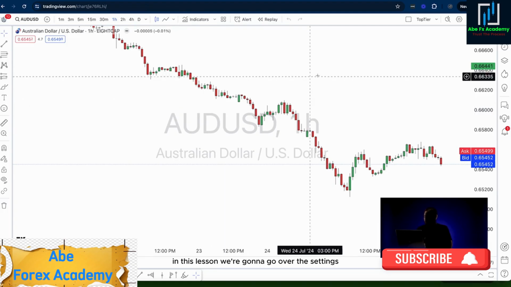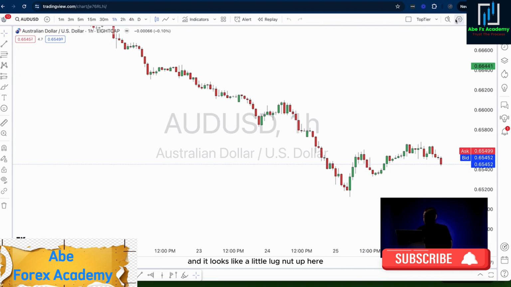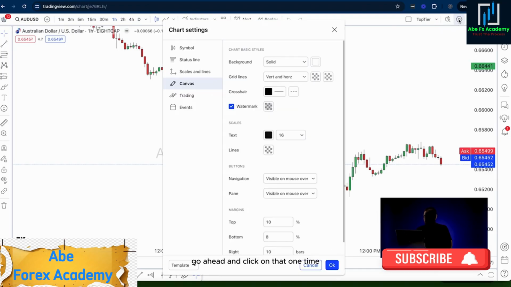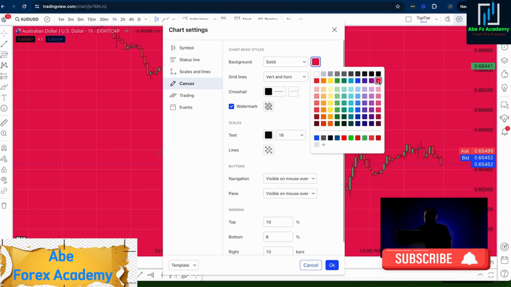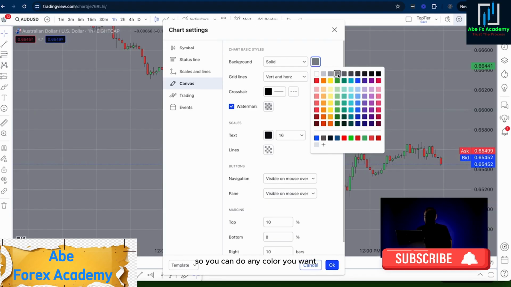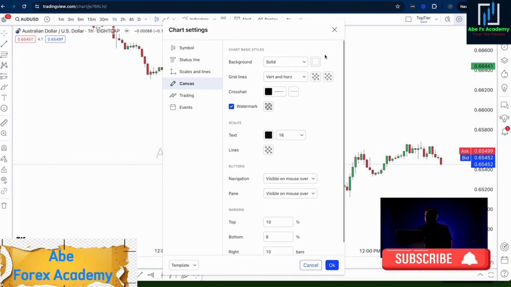In this lesson, we're going to go over the settings. To find the settings, you're going to come up here to the right corner, and it looks like a little lug nut where it says chart settings. Go ahead and click on that one time, and our chart settings are coming up. We want to come down to canvas first, and our background. This is where you're able to change the color of the background. You can do any color you want, but I'm going to stick with white for now.